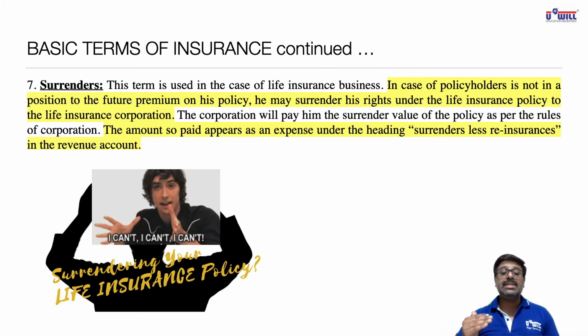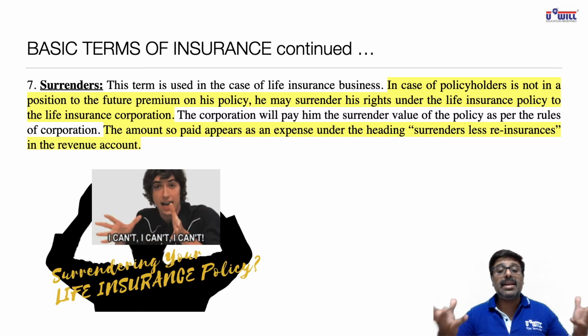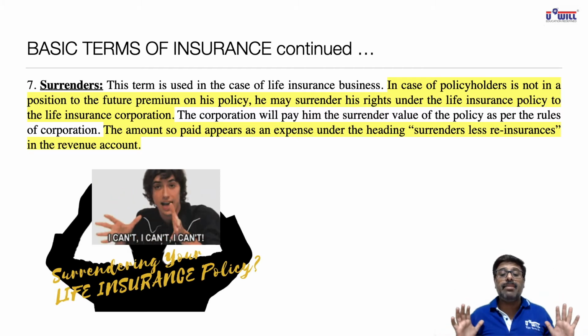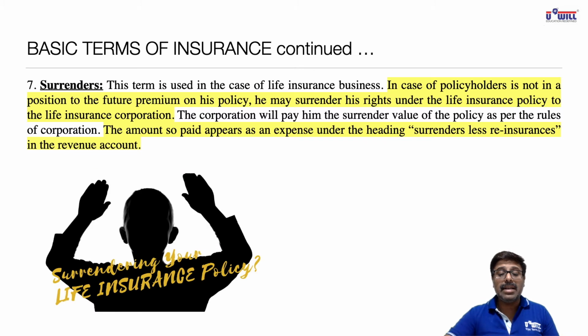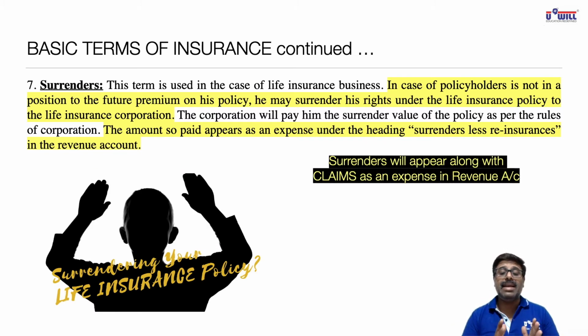For the insurance company, this surrender is as good as a claim, because you have abandoned the policy in between and claimed that money from the insurance company. So what will the insurance company do with these surrenders? The insurance company will show this surrender as a claim, as an expense in the revenue account. So all of you write down this yellow highlighted part.